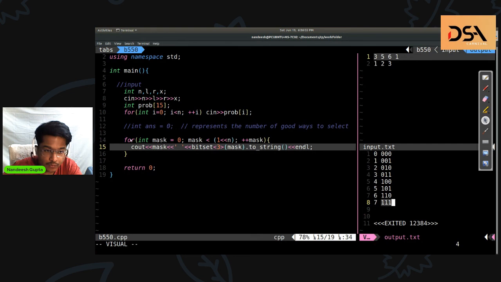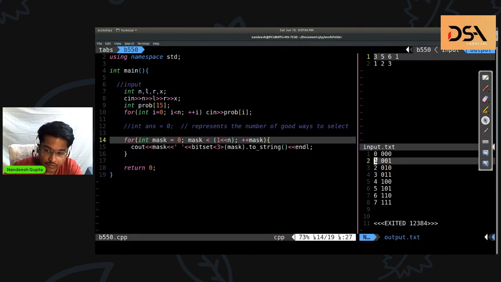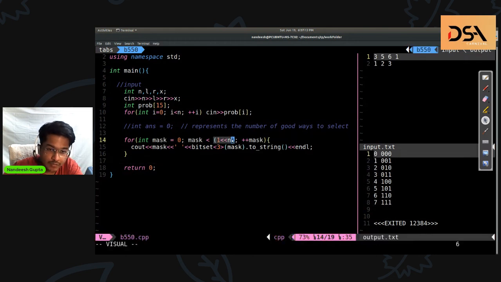Yes. So what I'm doing is this loop here in line 14. This loop iterates through every possibility using a variable named mask. This mask goes from 0, 1, 2, 3 up till 7. So how did I get this upper limit? This upper limit I got by 1 left shifted by n places.